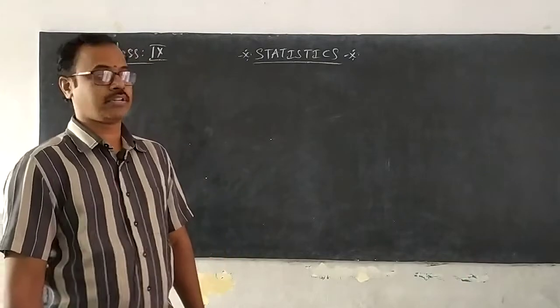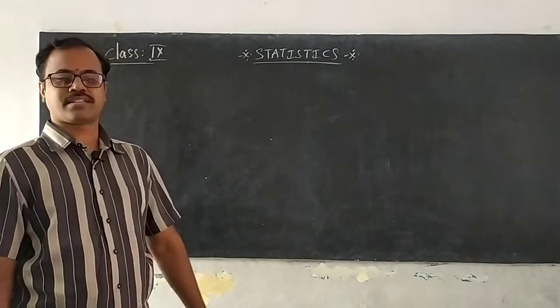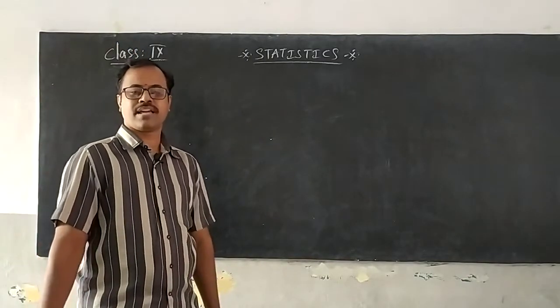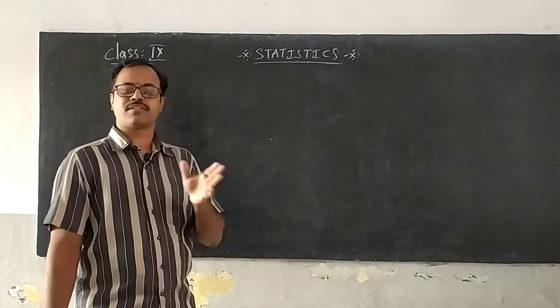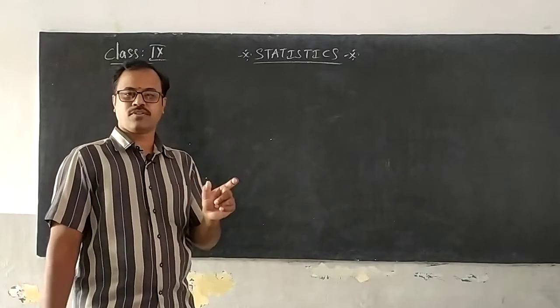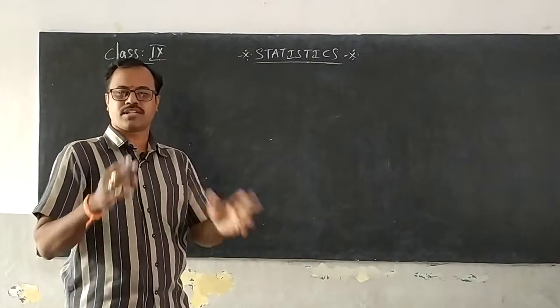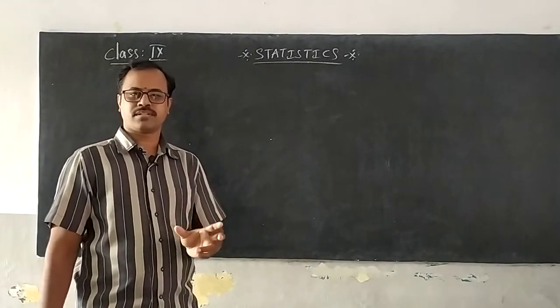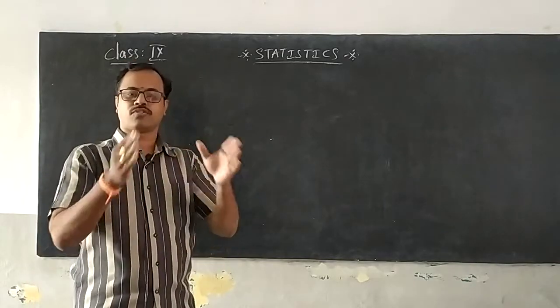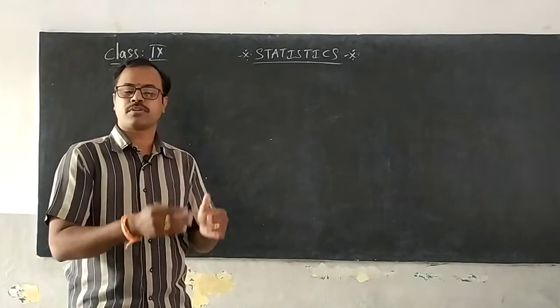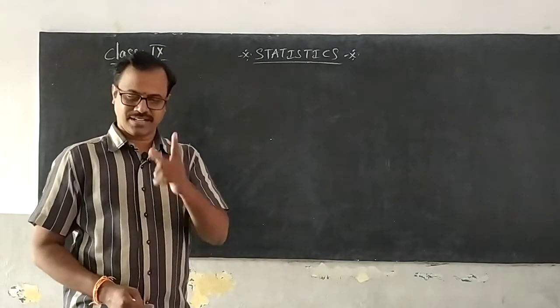Right, we were discussing the topic statistics. In the previous class, we started to know about grouped frequency distribution. I told you earlier what is meant by distribution. It's a table. Grouped means the given data is being made into different groups. These groups are called classes.